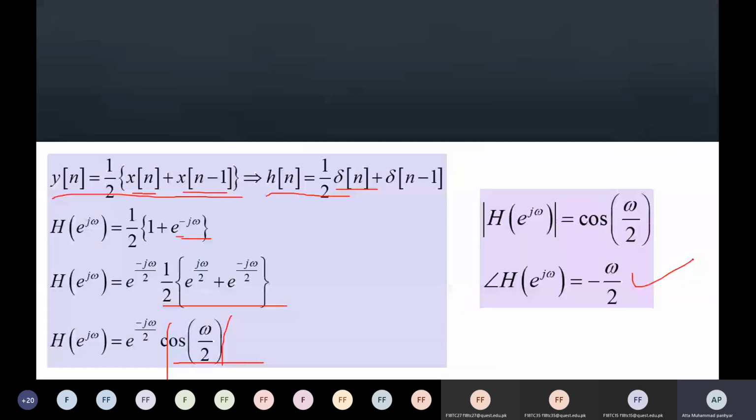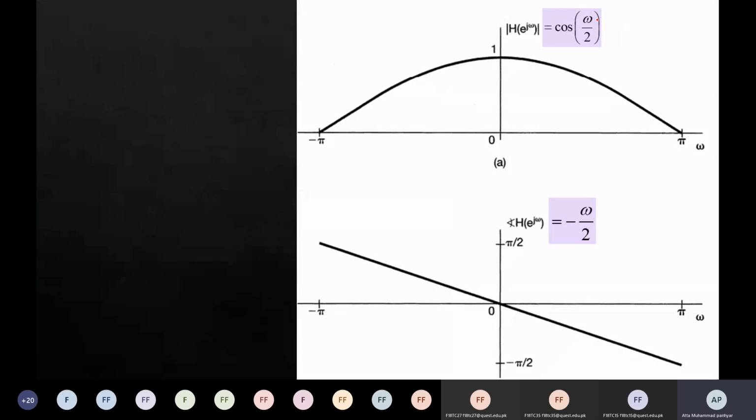Now if you plot cos omega by 2, if omega is, for example, 2 pi, then the output must be 2 pi by 2, which is pi.